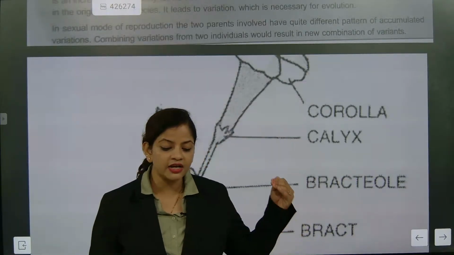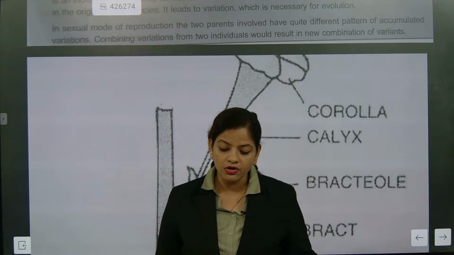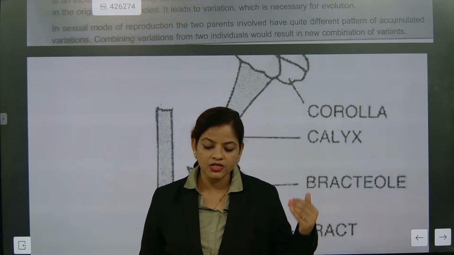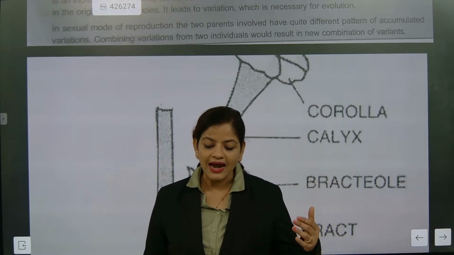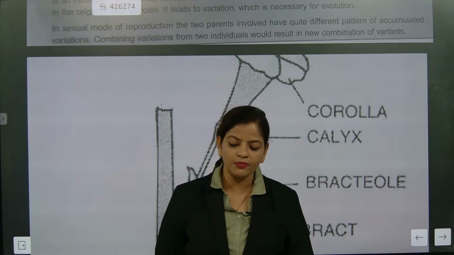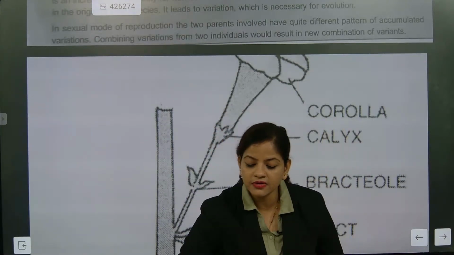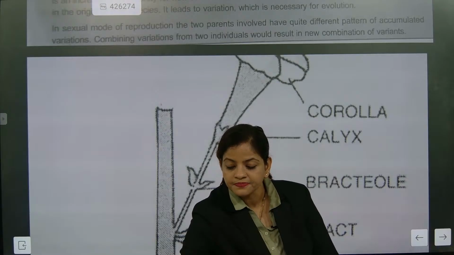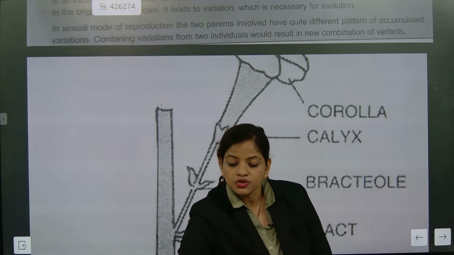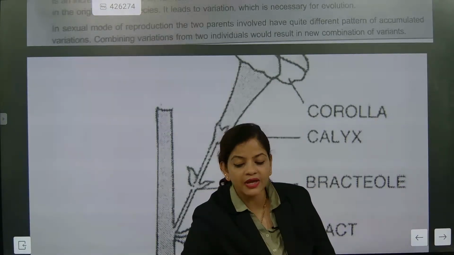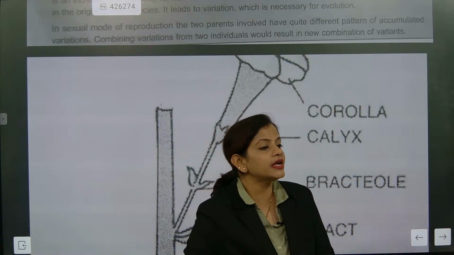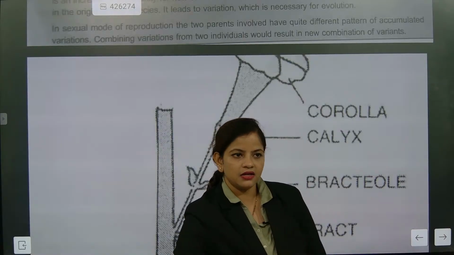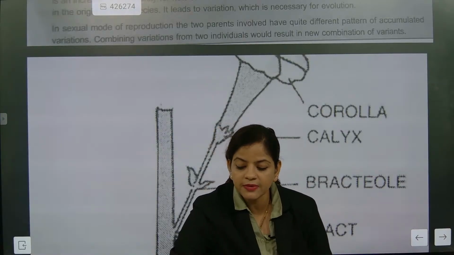Variation through genetic recombination during meiosis, the independent assortment of chromosomes, and random fusion of gametes from two parents. So random fusion of gametes from two parents will be taken as a point. The second point will be that genetic variation comes because mitotic and meiotic divisions are there. Understood or not? So these are certain points.